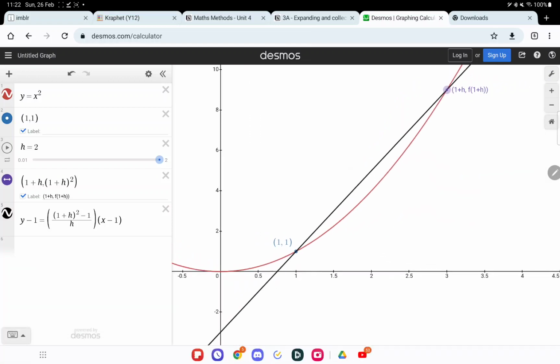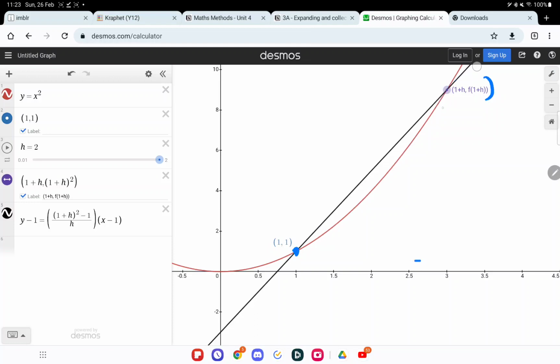So see, this is a setup, right? This is a top point, 1 plus h, so this is 1 plus h and 1 plus h squared, right? I'm just writing it as f of 1 plus h, but basically it's just the y value of that point. And then this one is the main point, and then we want to see what happens when this point moves closer and closer and closer to the other point.